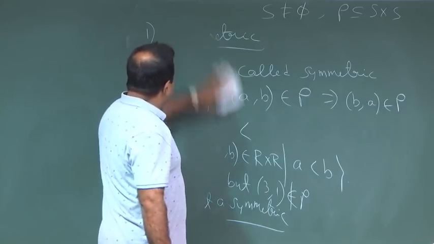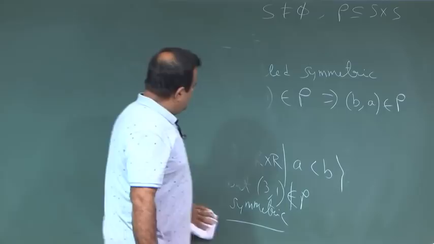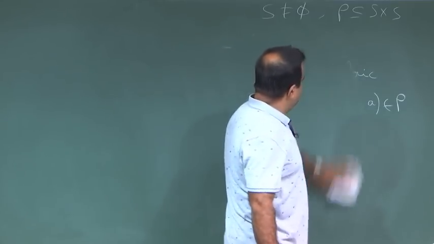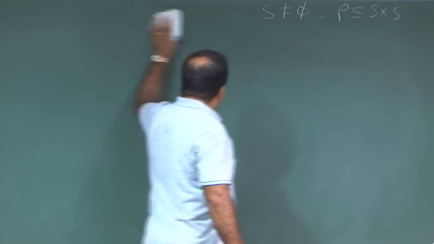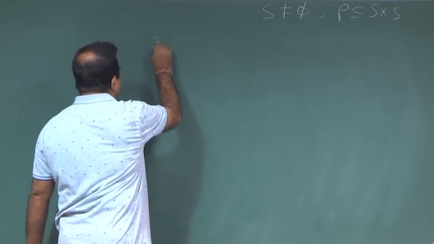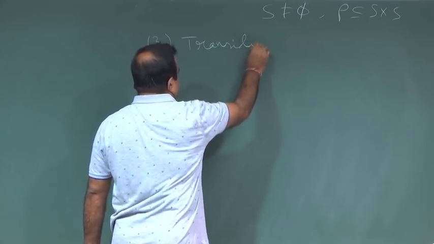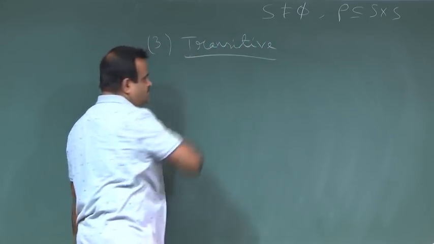Okay. So, now we define another type of relation property, which is called transitivity. The third one is called transitive or transitivity.